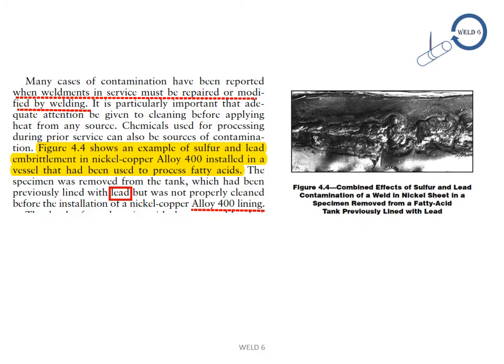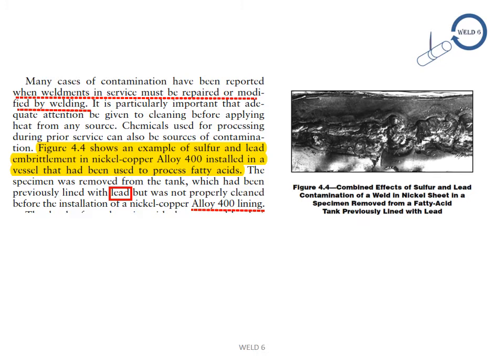Afterwards, it was not properly cleaned. Because of improper cleaning, the combined effect of sulfur and lead contamination affected the weld in the nickel sheet in the specimen removed from the fatty acid tank previously lined with lead, as shown in figure 4.4.